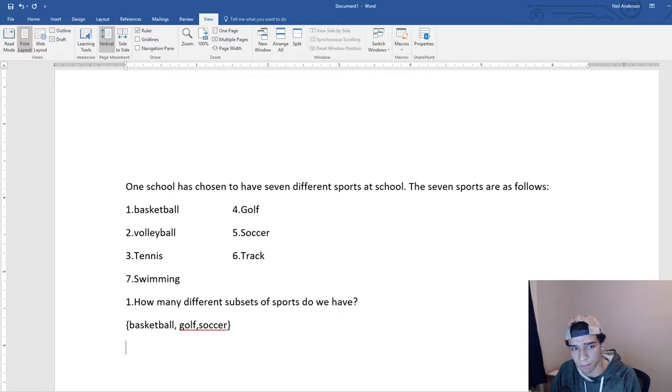We can also have, for our second subset, tennis, and let me put brackets around that real quick. And that can just be one. And then we also talked about the empty subset. What the empty subset looks like is it just looks like this. We just have the brackets, and we're going to label this real quick. Look at that, we got an arrow right there. This is the empty set. So this is our empty subset that we have within this problem.